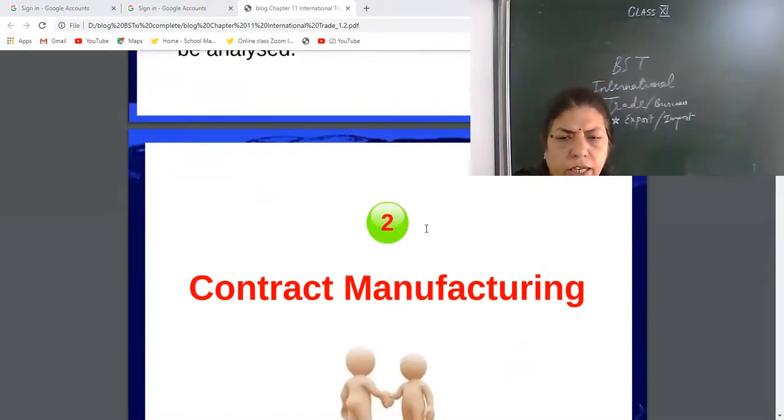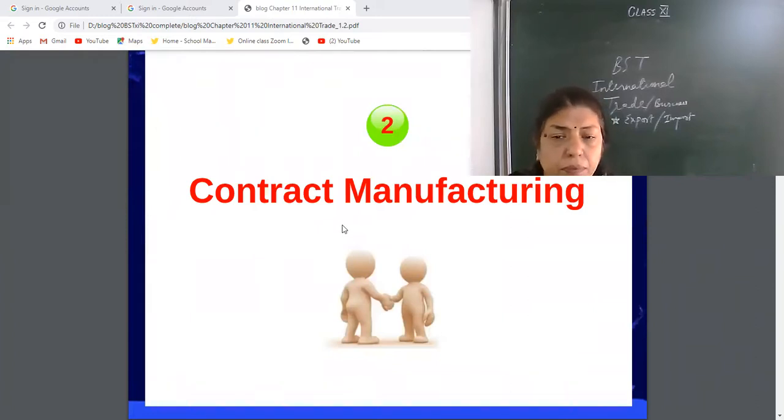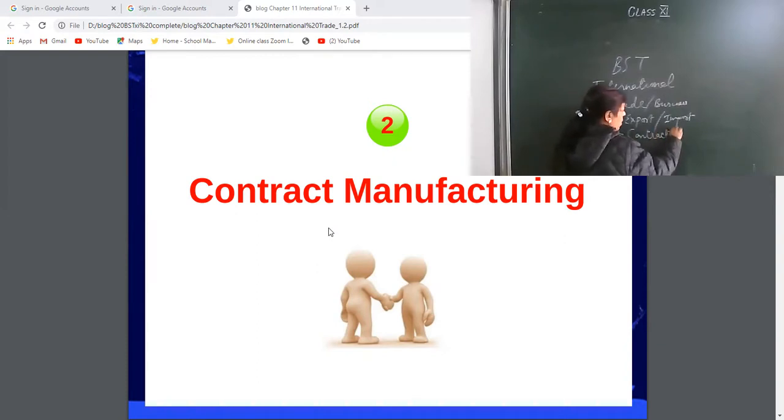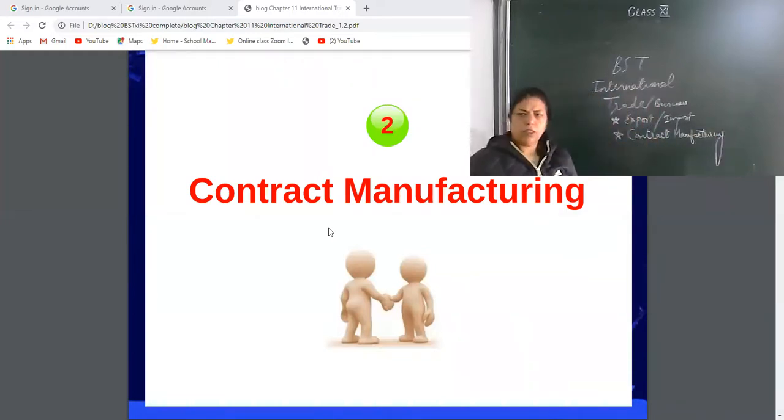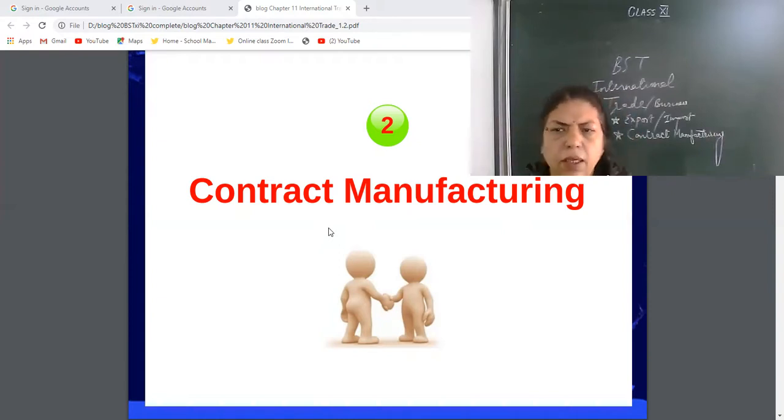Now next, contract manufacturing. I will explain the export-import process later on in the second part. First of all, we are studying the modes of entry. So the second is contract manufacturing. That is the main reason for the development of China. They are manufacturing various products on the basis of contract for different brands.